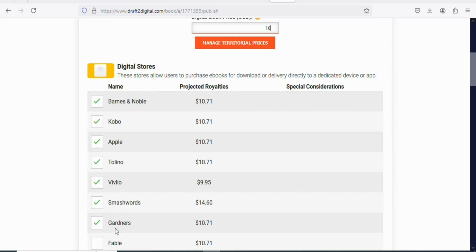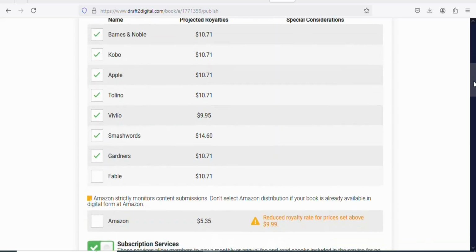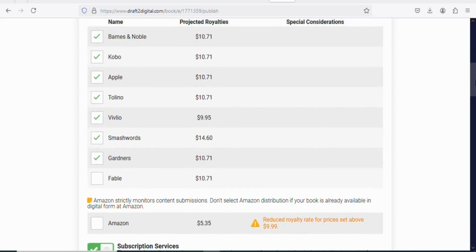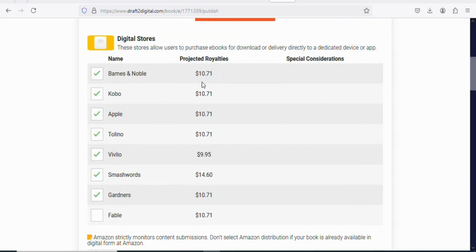You can see these are all marketplaces. You can see many marketplaces where your book is going to be sold, and each of them shows the royalties that you are going to be earning. So if your book is sold on Kobo, this is the amount of royalties that you are going to earn. If it sells on this marketplace, this is the amount of royalty that you are going to earn. If it is sold on Smashwords, this is the amount of royalty that you are going to earn. You can see this one, and then this marketplace, you can take it.